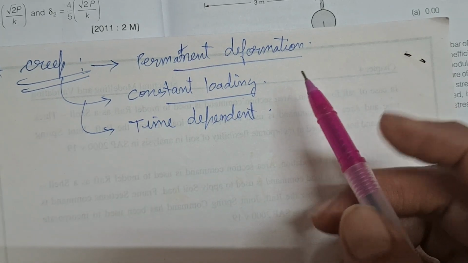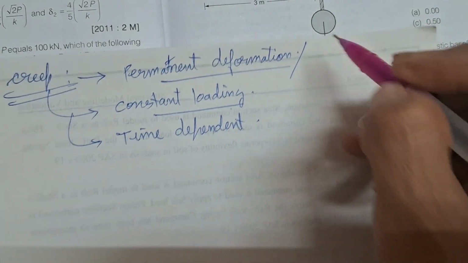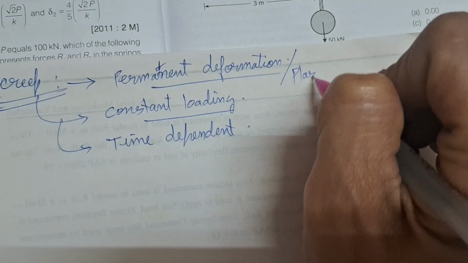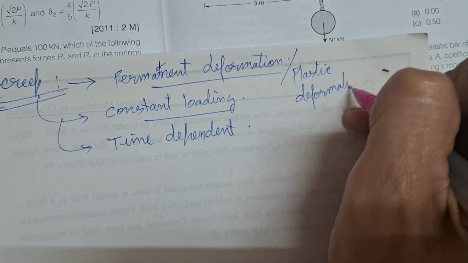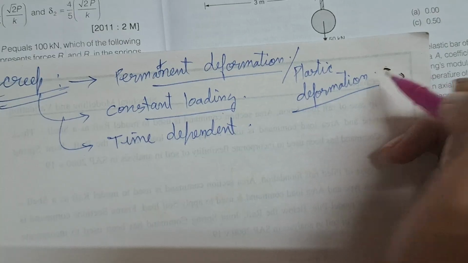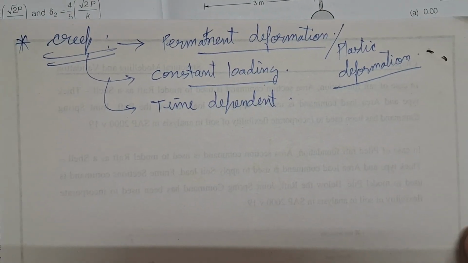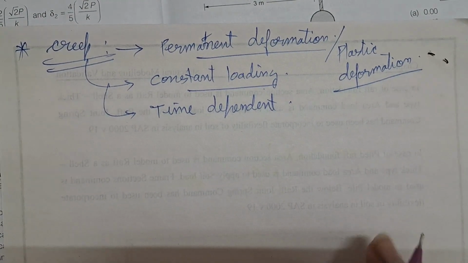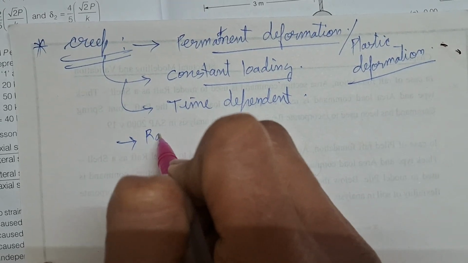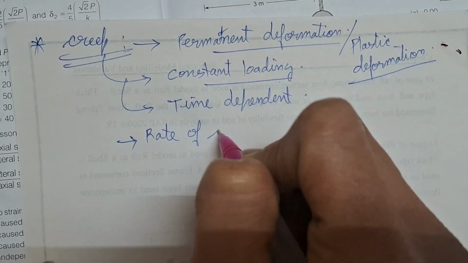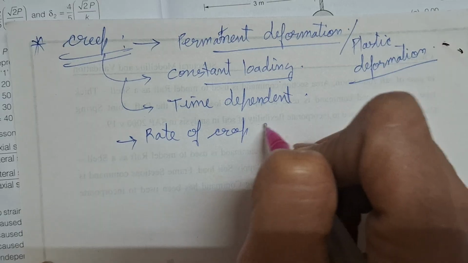Okay, so can I tell it as plastic deformation? So basically it is plastic deformation also. Permanent deformation and plastic deformation both are the same thing, right? So one more thing which you can remember is rate of creep decreases with time.